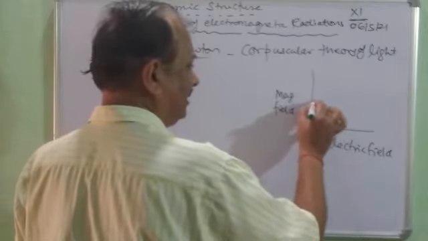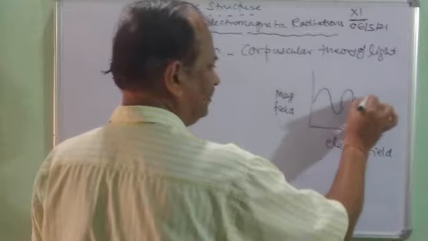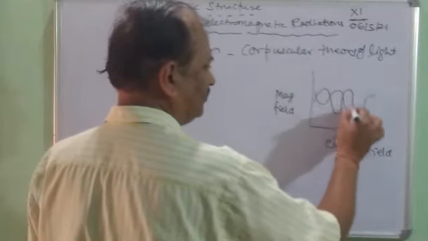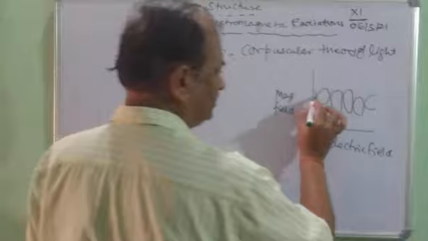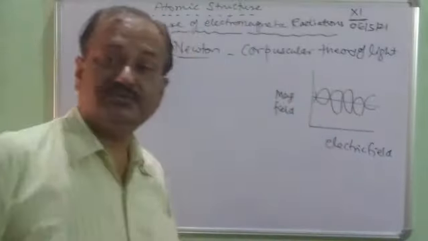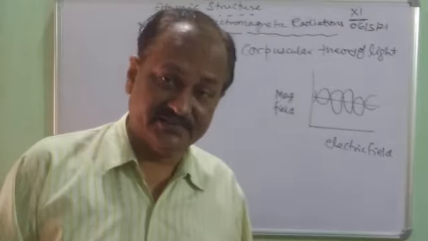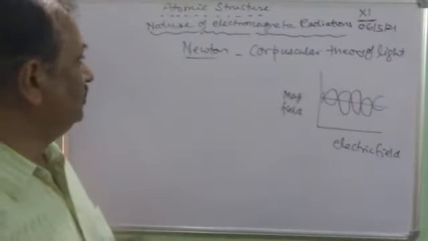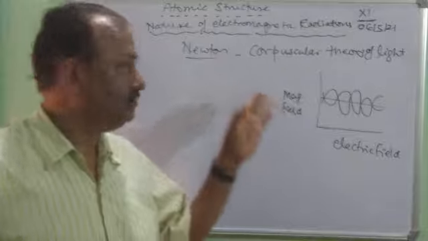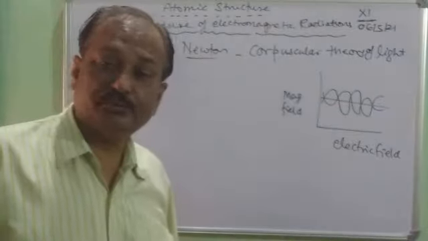The rays are associated like this. So this is the main point, and this is the brief introduction about the electromagnetic radiations. Now coming to corpuscular theory, and Newton was the person who proposed this theory.